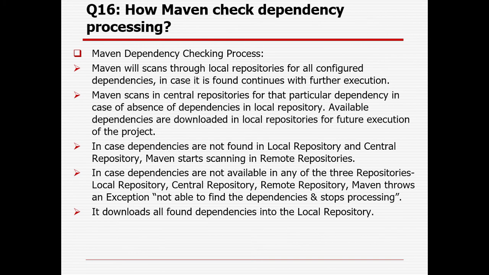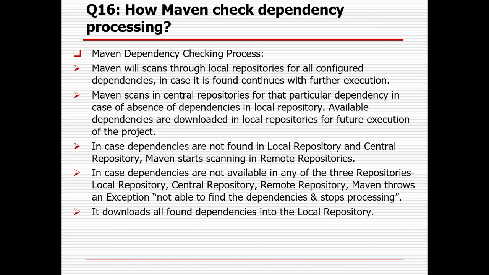How does Maven check dependency processing? Maven will first scan the local repository for all configured dependencies available in the pom.xml file. In case it is found, it will not continue the further search, and it will continue the execution based on your code. Maven scans the central repository for that particular dependency in case it is not found in the local repository. Available dependencies are downloaded into the local repository for future execution of the project.